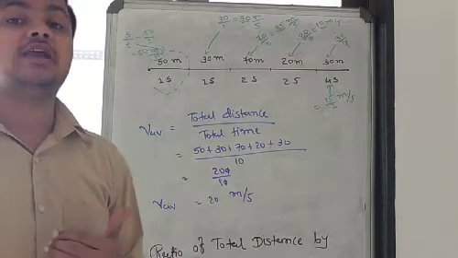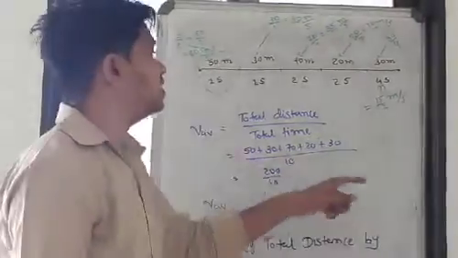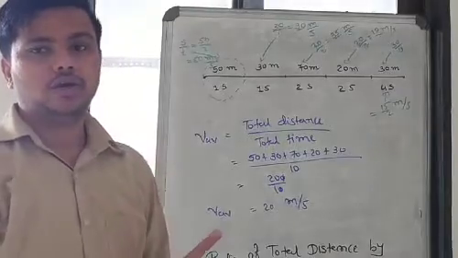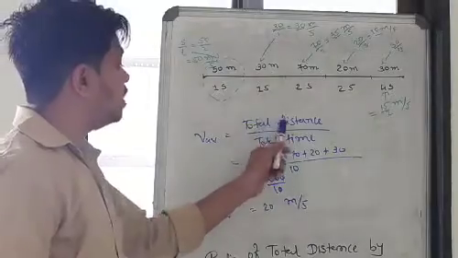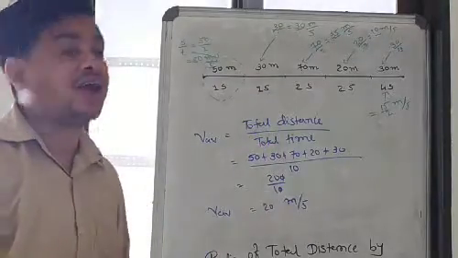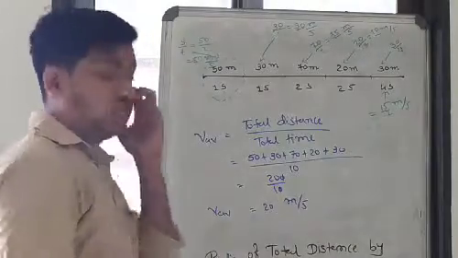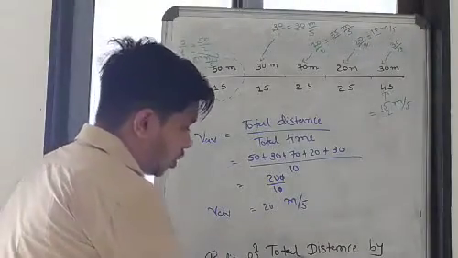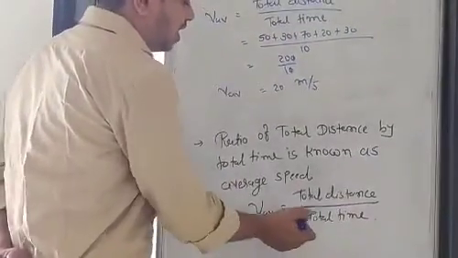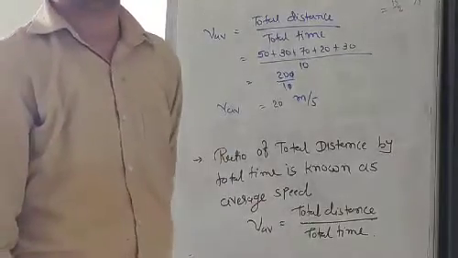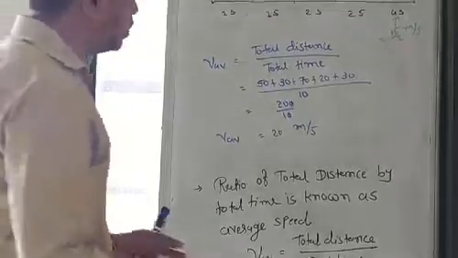When you take the arithmetic average, or the mathematical average, your answer is different, which is not right. For finding the average speed, you have to take total distance by total time. You can't take the average of all the speeds, right? So you have to take this equation here. The ratio of total distance by total time is known as average speed, V average equals total distance by total time. So like that you can easily find out the average speed.